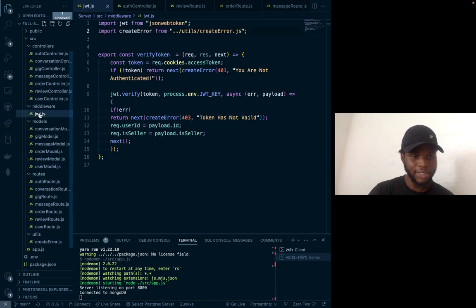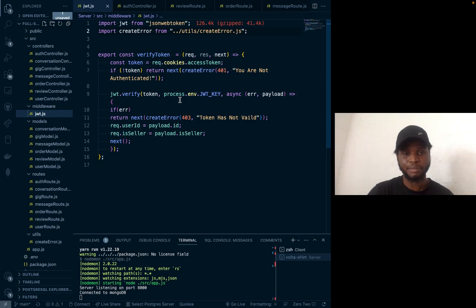You can see here I have my JWT. What did I put here in my JWT? What's JWT used for? JWT is basically a web token, used to verify whether the user has been registered or not, and so on and so forth. But it can't be used for that only. It can be used for many other things, if you want to verify something.